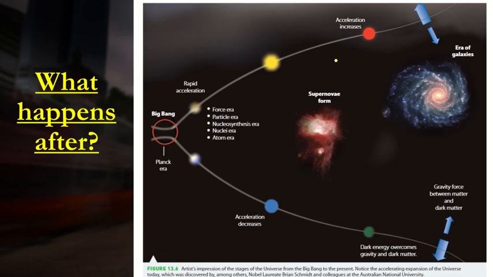We have two predictions. The universe could continue to accelerate in an outwards direction and eventually gets too cold, a deep freeze, and all the galaxies just don't have enough energy to survive, or the acceleration decreases and then dark energy overcomes gravity and dark matter, and then we have gravity pulling things back together. So we're not really sure which way the universe is going to end, if it ends at all. So there's a couple of theories that we have at the moment.